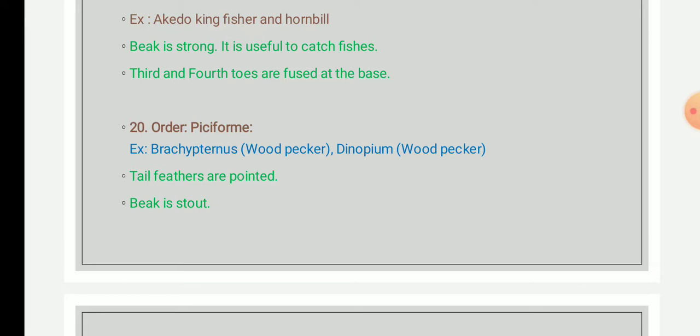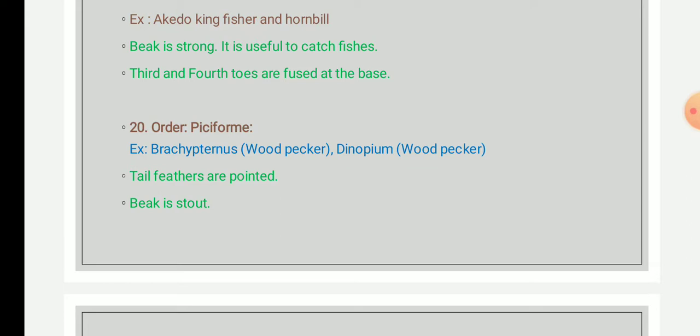They have specialized zygodactyl feet, in which two of the toes point forward and two toes point backward, which allows these birds to climb up and down the tree.